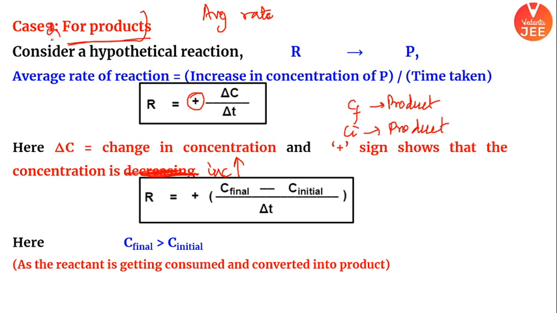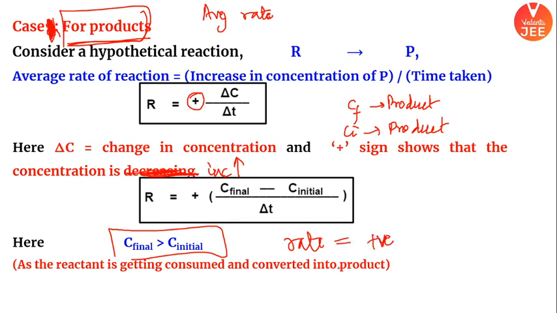This is case one, only for product, right? Please let me know, beta. What will be the overall rate? C final would be more than C initial. C final is more than C initial, correct? So rate overall again would be positive. तो जो speed of reaction आएगी आपकी again यहाँ पर positive ही आएगी. I hope it is clear.